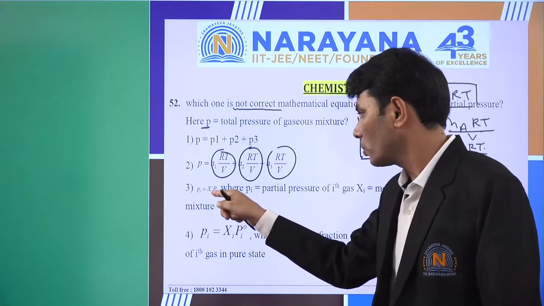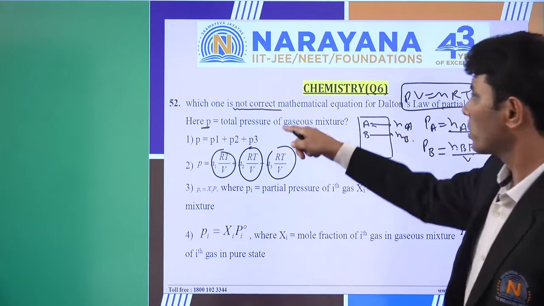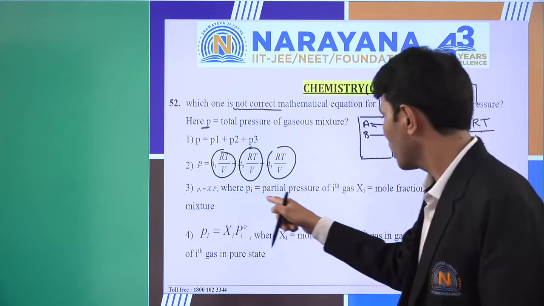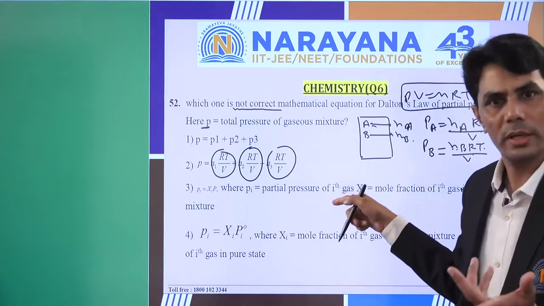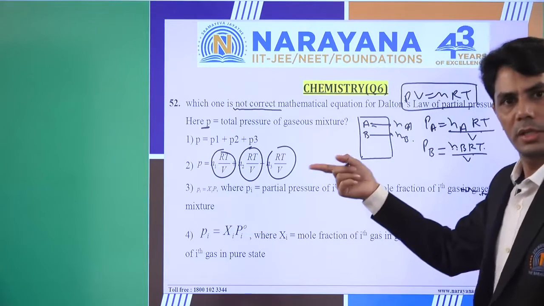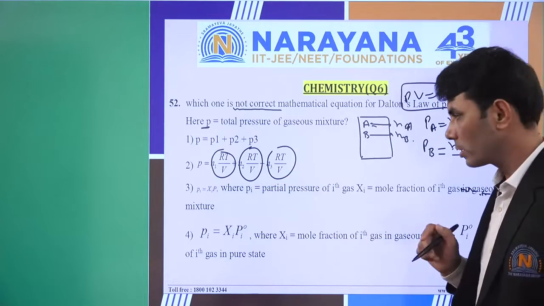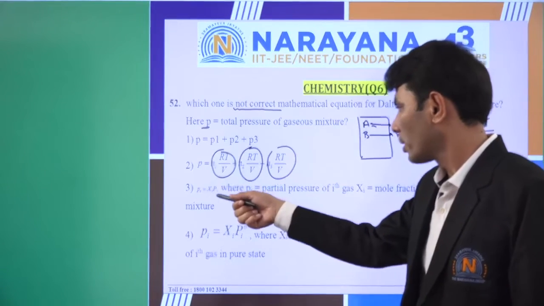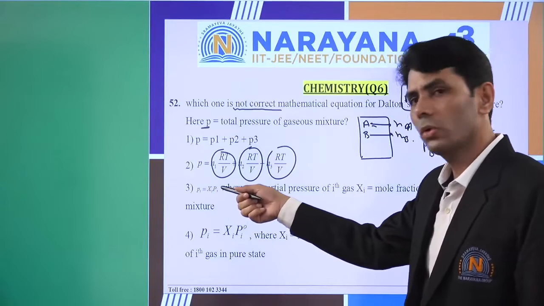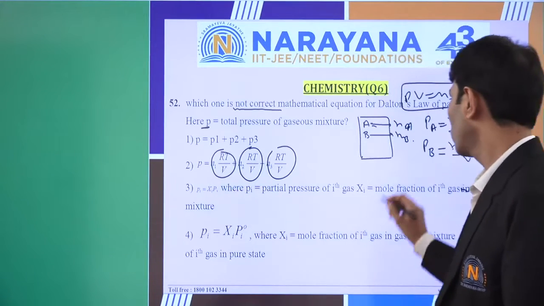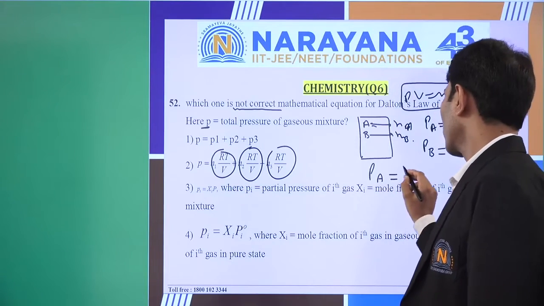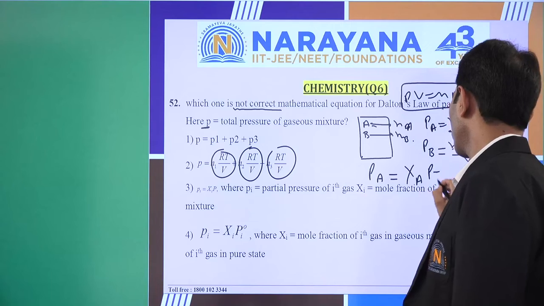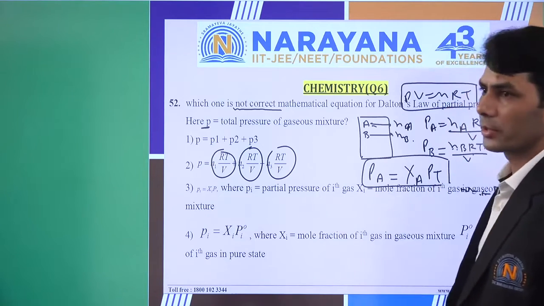Pi is equal to Xi into P. What is P? P is the total pressure. And what is Pi? Pi is the partial pressure of the ith gas. Suppose A. What is ith? A, B, C, D: first, second, third, fourth. We can say it in this manner. So what is it? It is the mole fraction into total pressure. We know this thing. It is XA into P total. Means it is also correct.